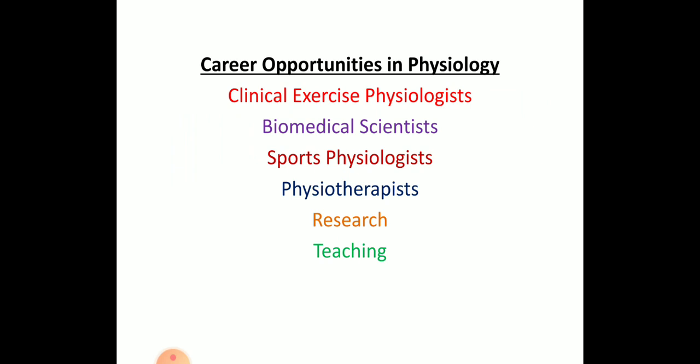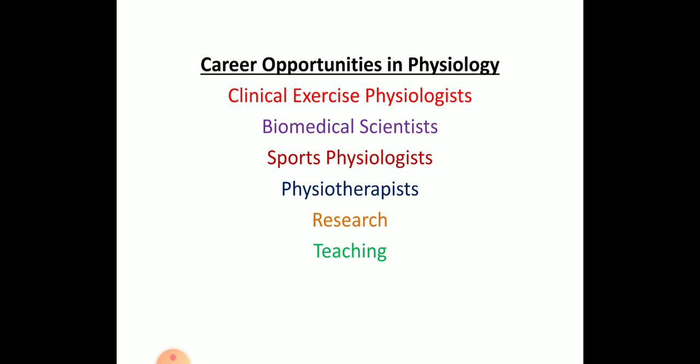So what are the career opportunities? If you are completely studying about physiology, then you can be a physiologist, then a biomedical scientist by studying different types of cells, like what type of chemical reaction occurs inside the cell, how can I enhance the different types of reactions, what type of drugs can I use. Those all come in biomedical.